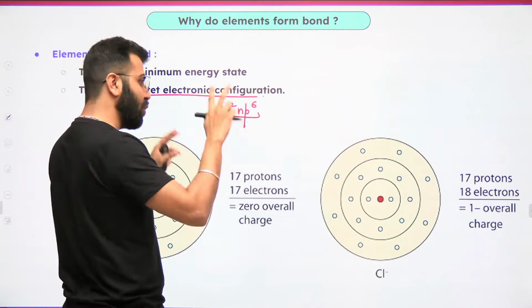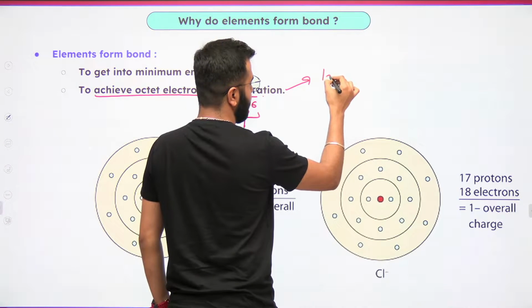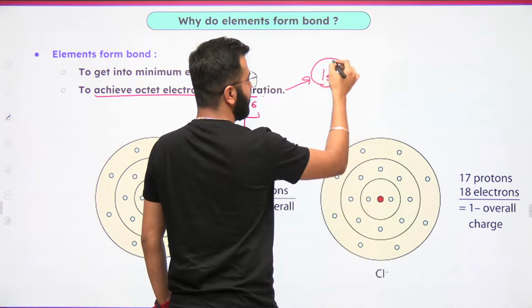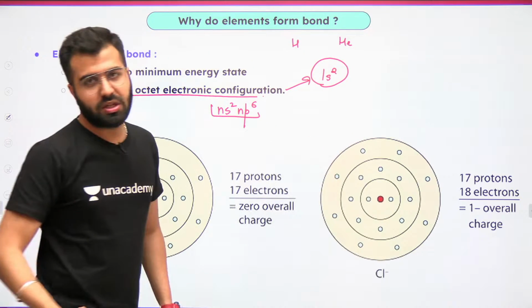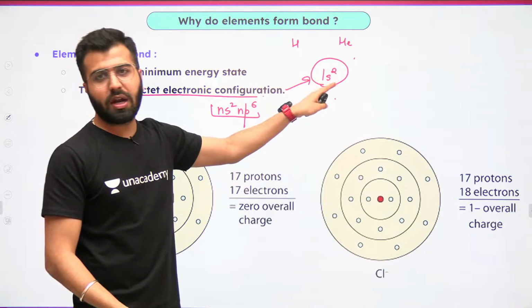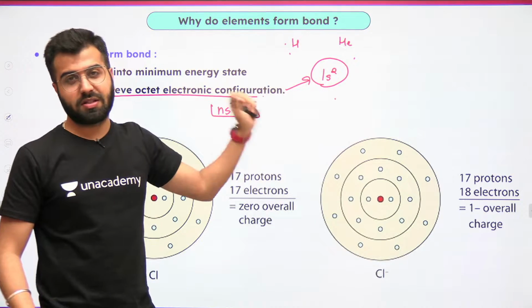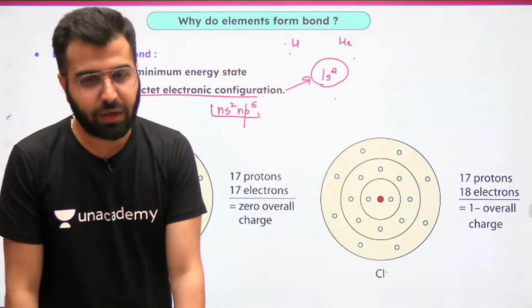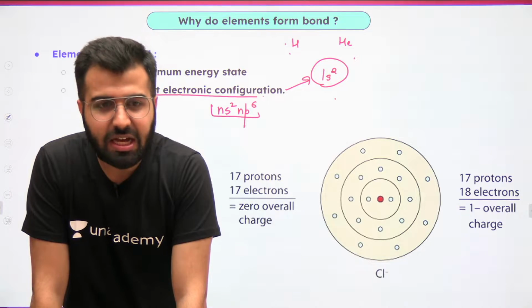And what is the so-called exception that you say? It's actually 1s2 as well, which hydrogen and helium have to achieve. Helium has the 1s2 electronic configuration. Hydrogen in many scenarios wants to achieve this, the 1s2 electronic configuration. So do remember that. Lower energy, more stability, amazing.